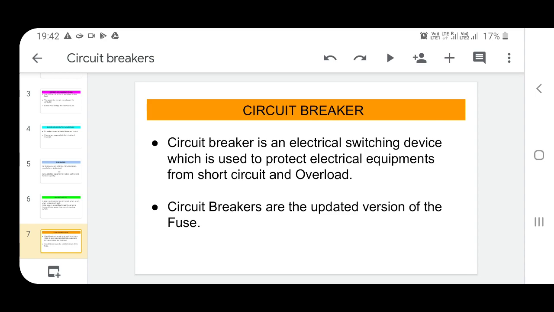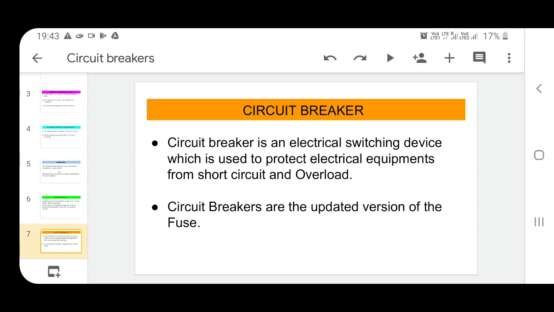So they may be damaged. Due to the high current in the case of overload and short circuit, our electrical appliances may be damaged. So to prevent this type of damage, we are using circuit breakers.